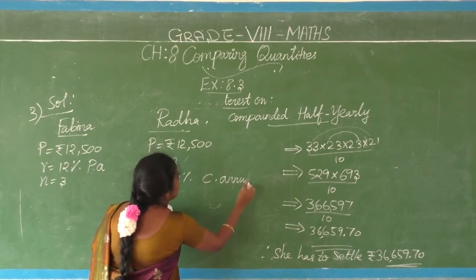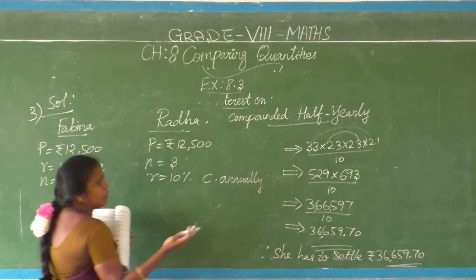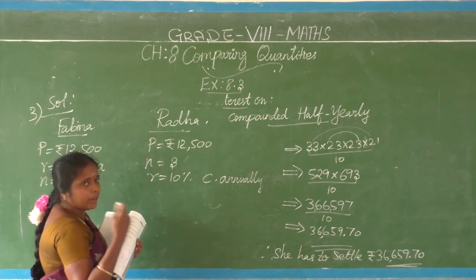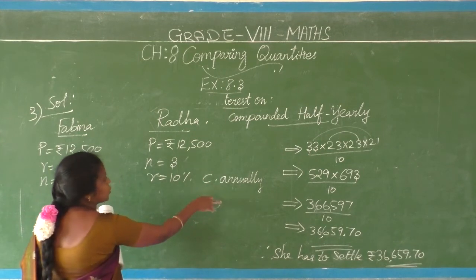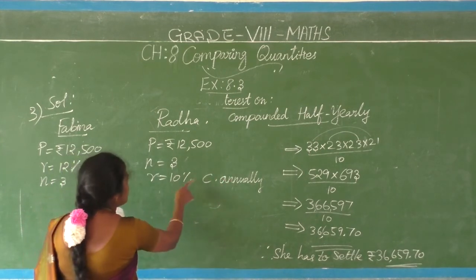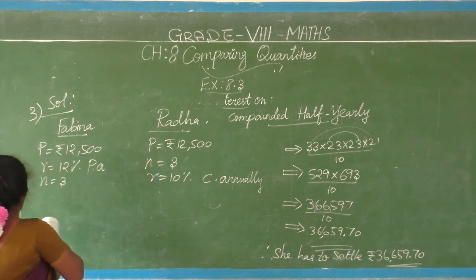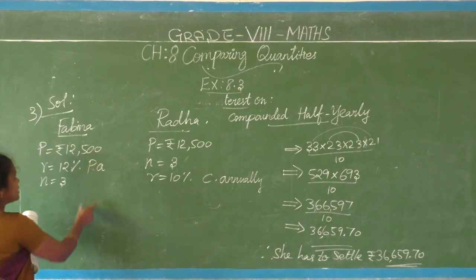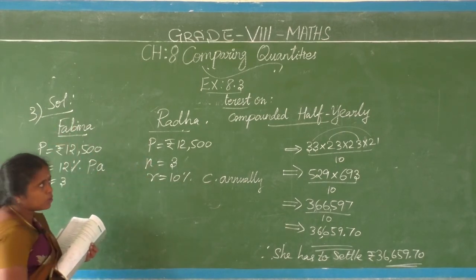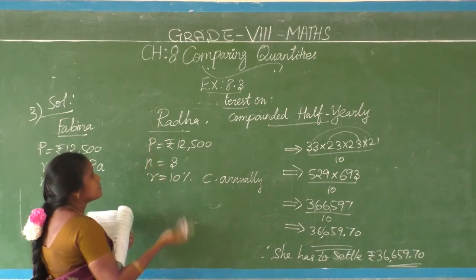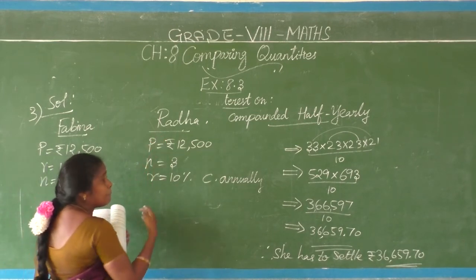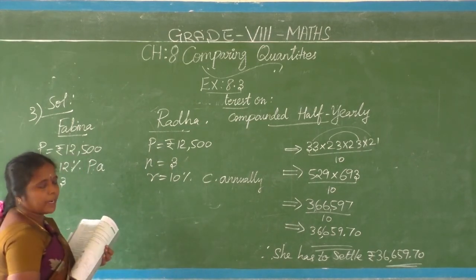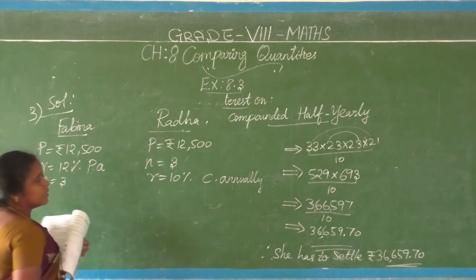This is the main point, because in the compounded category we have 3 categories: compounded annually, compounded half yearly, compounded quarterly. So just watch the question to see in which way they have given. Clear? So compounded annually only. Who pays more interest and by how much? Whether Febina, simple interest based, is going to give more amount or Radha, compound interest based, is going to give more amount. This has to be compared, and then the difference, how much extra is paid by whom, whether Febina or Radha, that we have to find out.